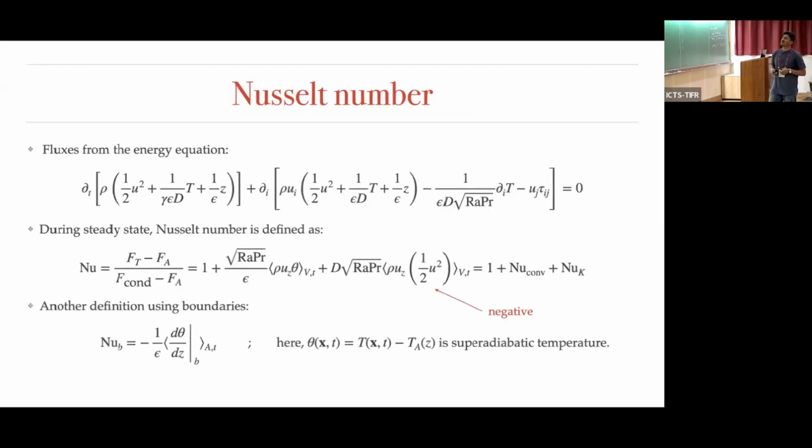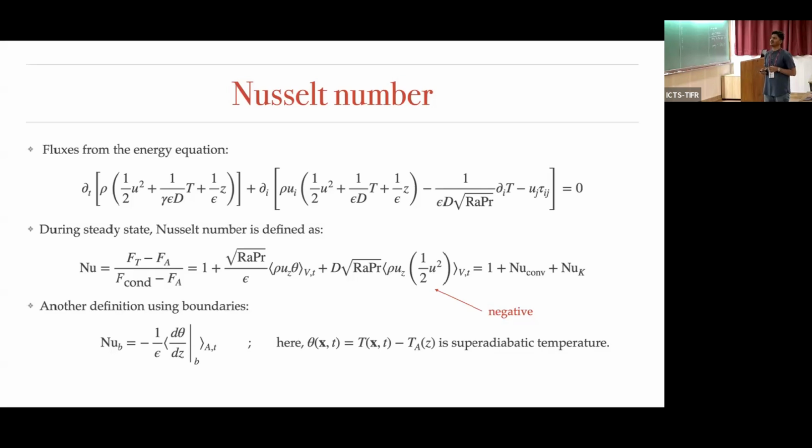And for the Nusselt number, this is the non-dimensionalized energy equation. There are many kinds of fluxes. The first flux is the kinetic flux, this one. Then there is a convective flux, this is the conductive flux, and this is the viscous flux.